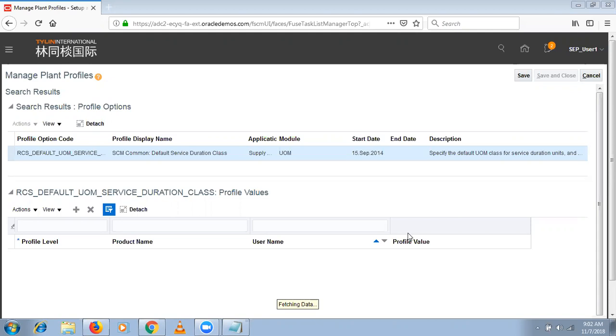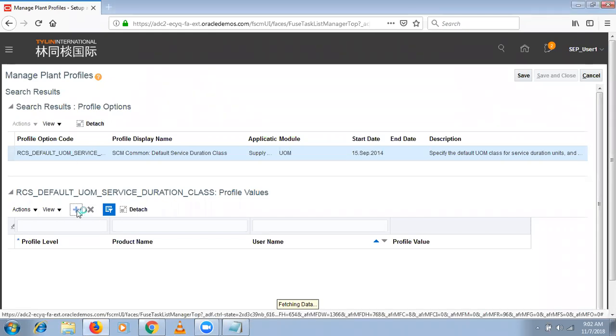Okay. So first thing, what we need to define, if you want to maintain the service duration class, is a unit of measure, and you need to define unit of measure classes. Then you need to assign those unit of measure classes based on your requirement as the default unit of measure for the service duration class. If you set up this service duration class, then you can associate it to a specific production resource setup.